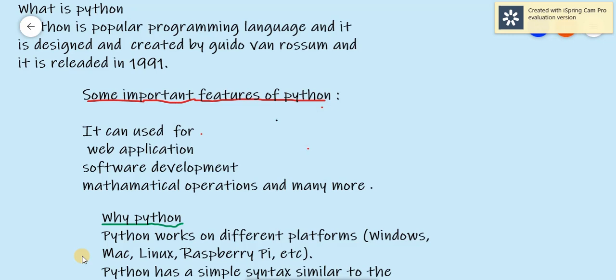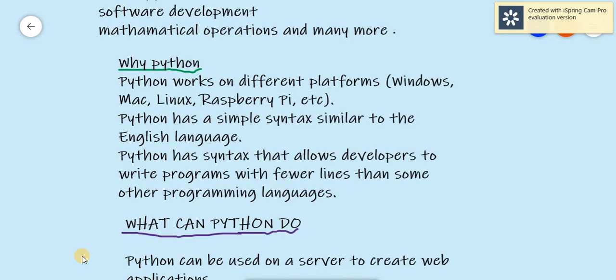Most of the companies use Python to handle multiple data. And the second one is why Python is different from other programming languages. Most programmers give more importance to Python. The reason for this is that Python works on different platforms. Python is a platform independent language. We can run Python code on different operating systems like Windows, Mac, Linux and Raspberry. As well as, Python has a simple syntax like the English language.